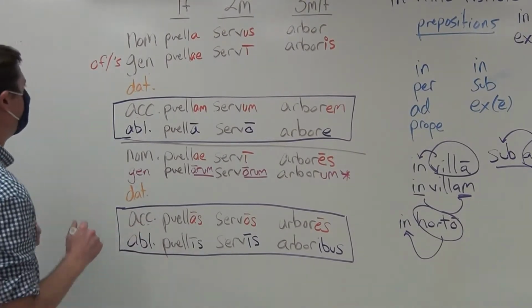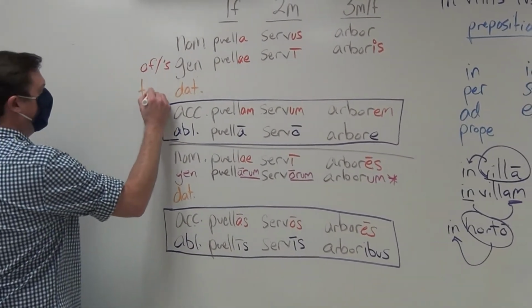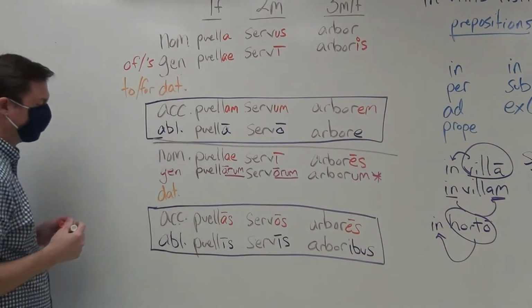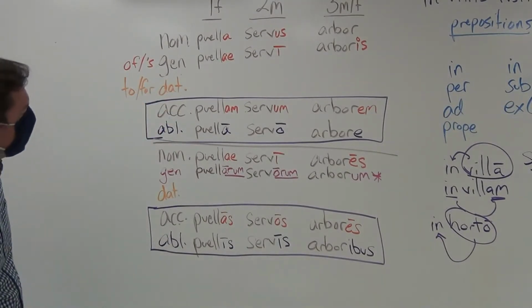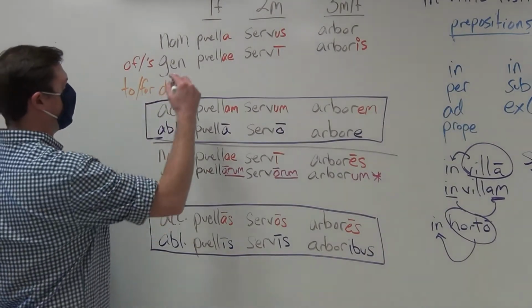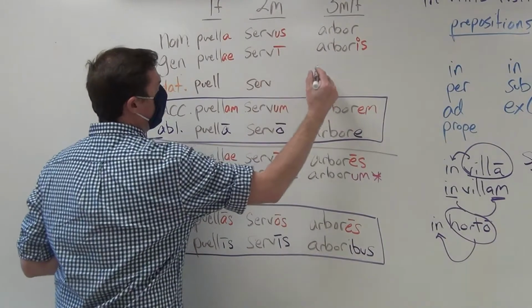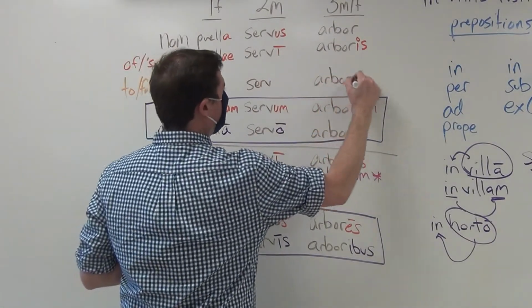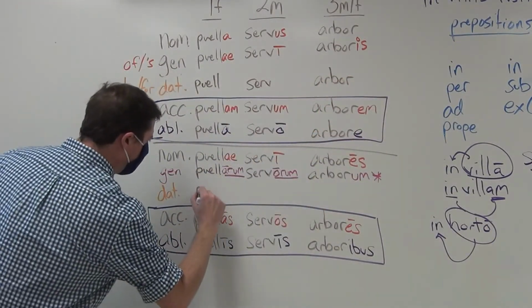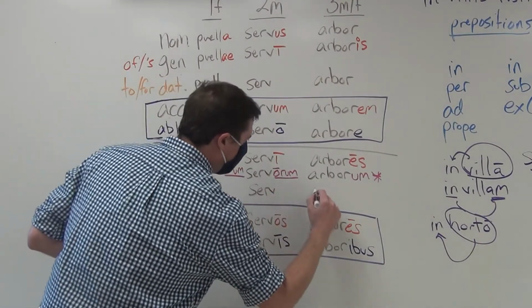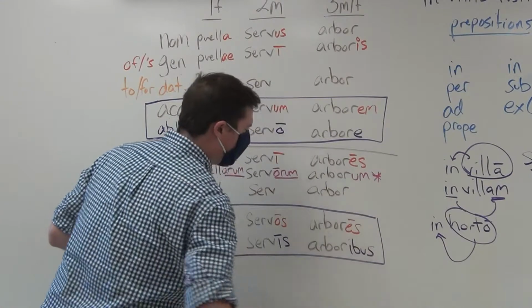And so in that way, the dative words are going to be translated to the student, or for whatever. And so, going through and putting down our stems once more, puell-, serv-, arbor-, let's do it again for the plurality, puell-, serv-, arbor-.